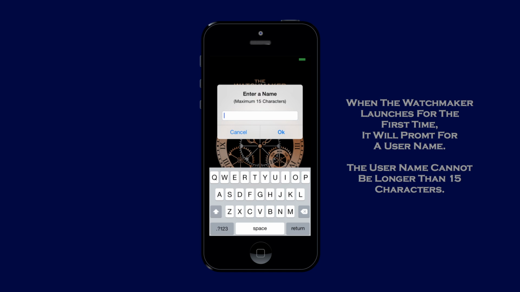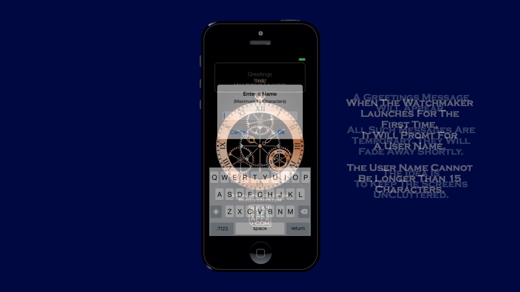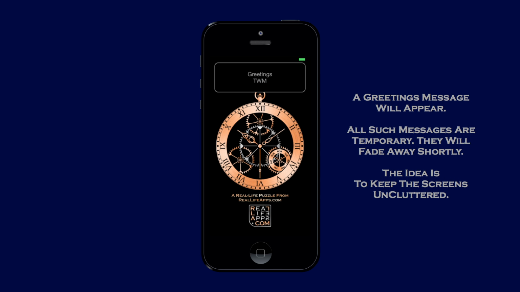When the WatchMaker launches for the first time, it will prompt for a username. The username cannot be longer than 15 characters. A greeting message will appear. All such messages are temporary. They will fade away shortly. The idea is to keep the screens uncluttered.